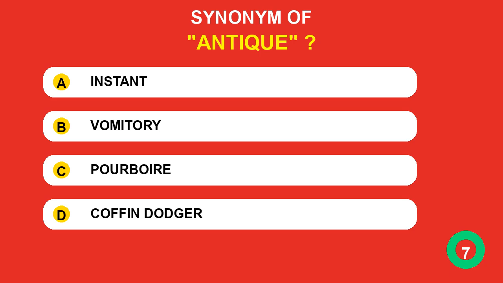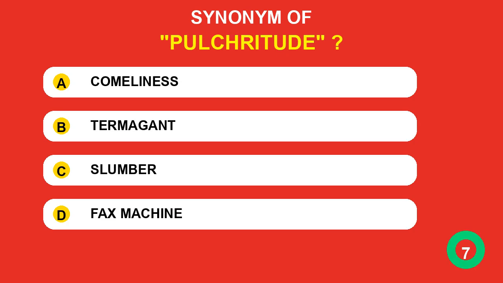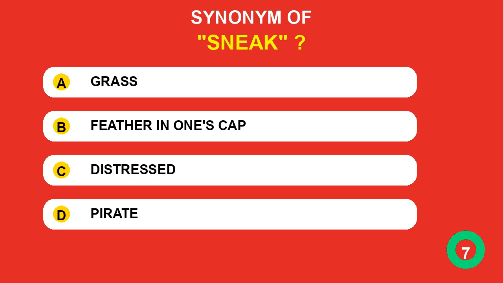Which synonym belongs to antique? The correct answer is coffin dodger. Which synonym belongs to pulchritude? The correct answer is comeliness. Which synonym belongs to sneak? The correct answer is grass.